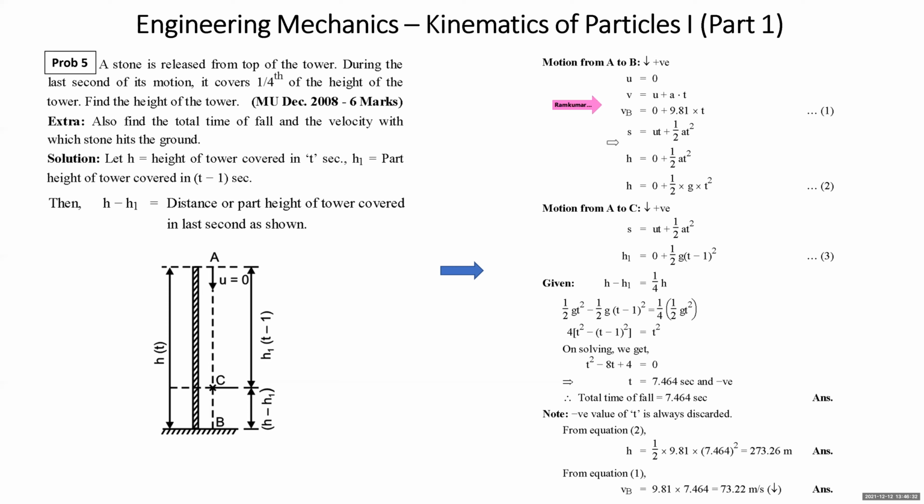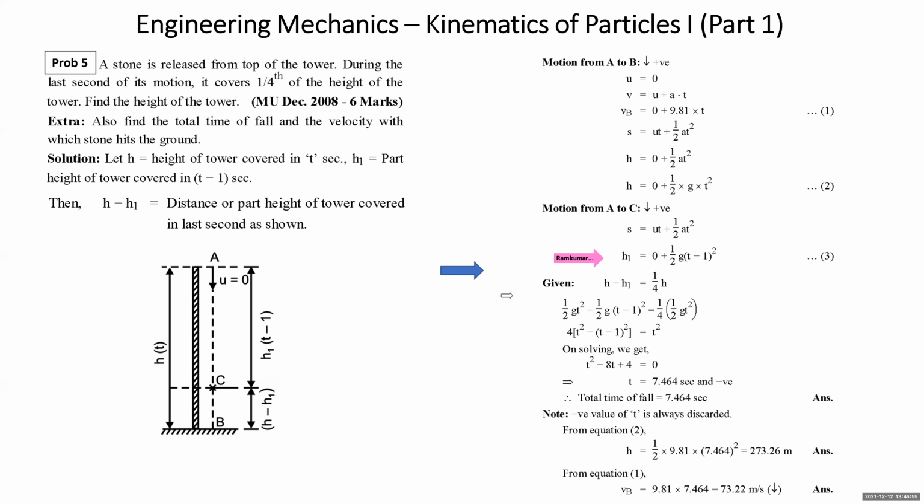9.81 into T. We have also applied S = ut + ½at². S is H, u is 0, so ½at² becomes ½gt². You get it. Similarly, if you apply motion from A to C, then S is going to be H1 and time is T minus 1. So you got the distance covered, the height of the tower in terms of T, and the distance covered in T minus 1.